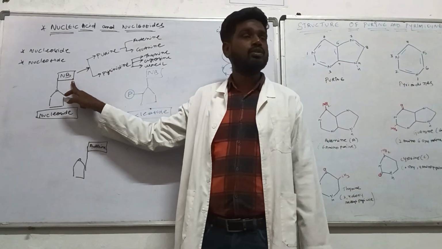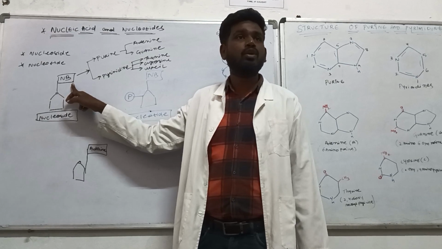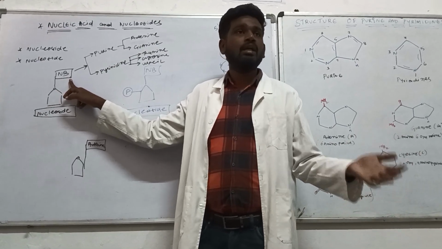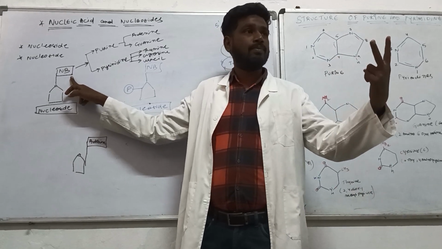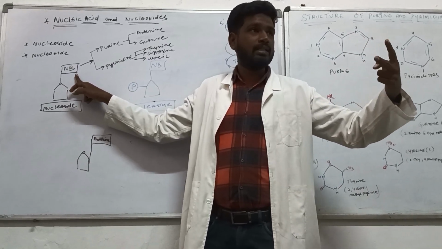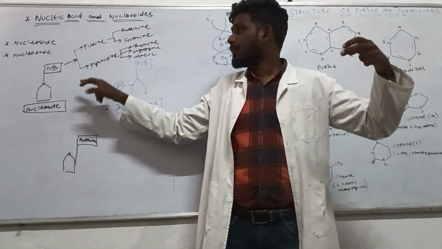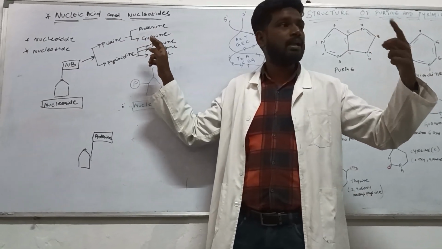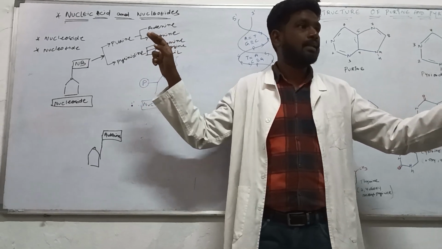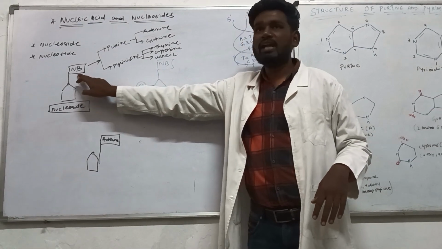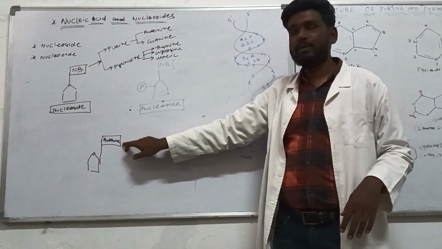What I am trying to say is that there are nitrogenous bases. Your body will continuously make the nitrogenous bases due to protein synthesis and other mechanisms which are happening over there. The nitrogenous bases are of two types, purine and pyrimidine. Purines are again of two types, adenine and guanine. Pyrimidines are of three types, thymine, cytosine, uracil. Instead of writing the nitrogenous base, I am writing adenine.